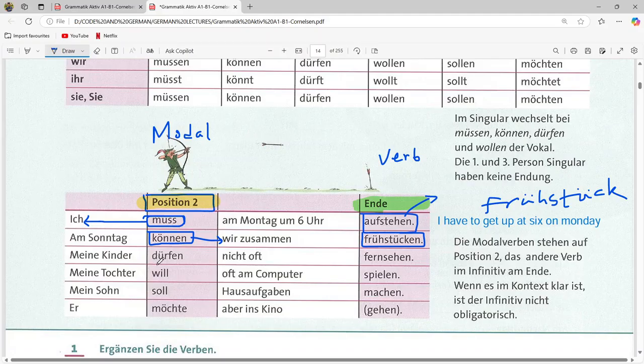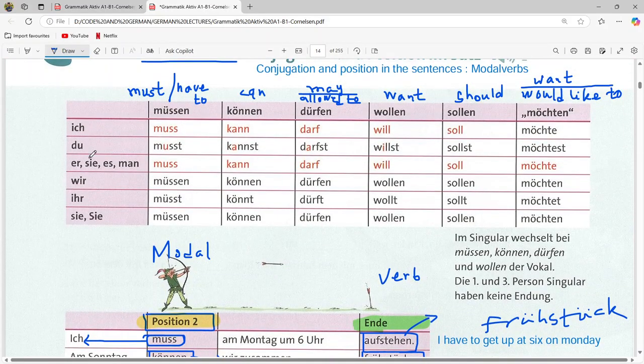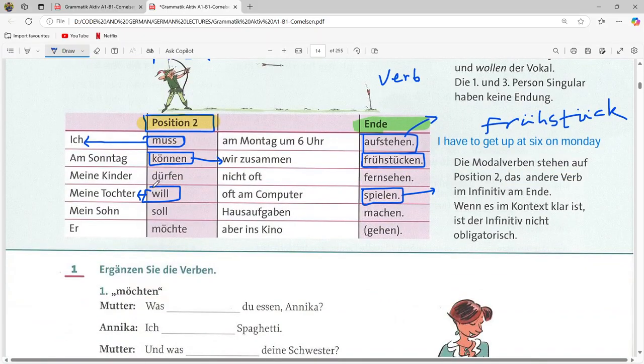So the modal verb is in the second place, and the other verb, spielen, is at the end, taking the infinitive form, and the modal verb is conjugated on the basis of the subject. Meine Tochter is she, and for she, which is sie, the conjugation is will, so for this reason here it is will.